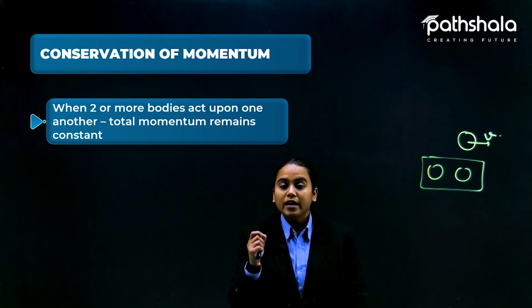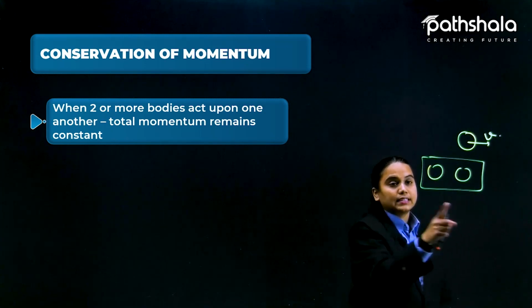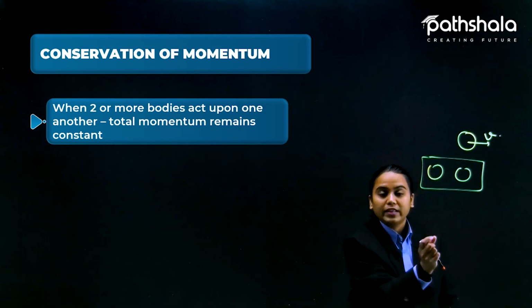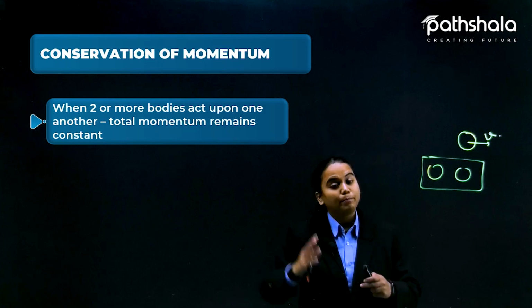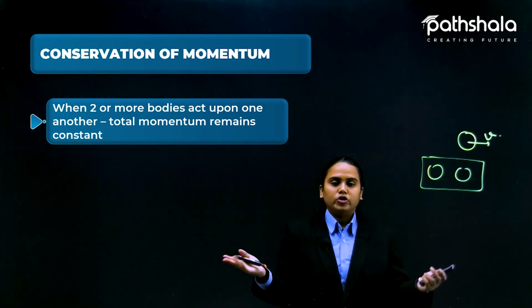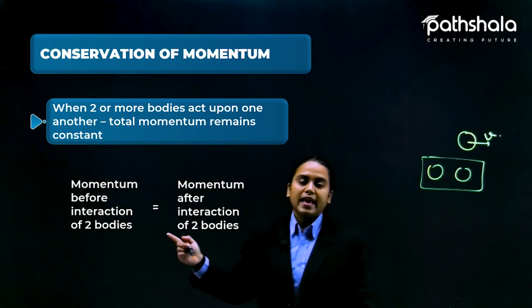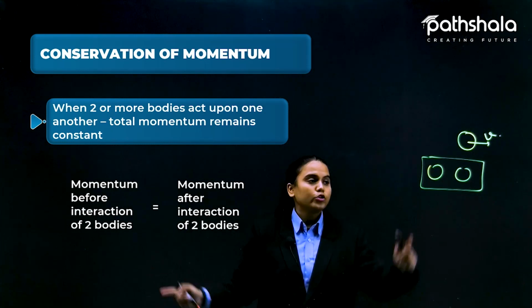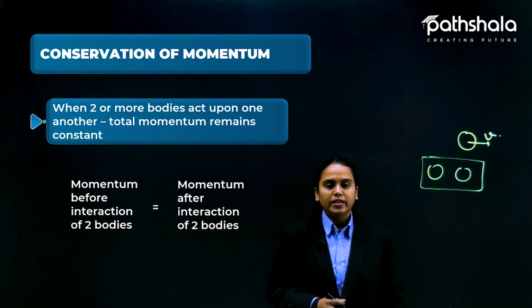Students, this conservation of momentum gives us an idea that in this system, if these two balls are colliding with each other, the overall value of the momentum before collision and after collision would be the same. So we can say: momentum before interaction of the two bodies is equal to momentum after the interaction of the two bodies.